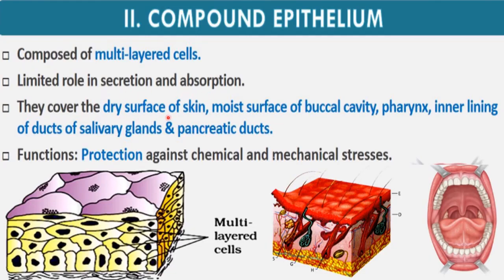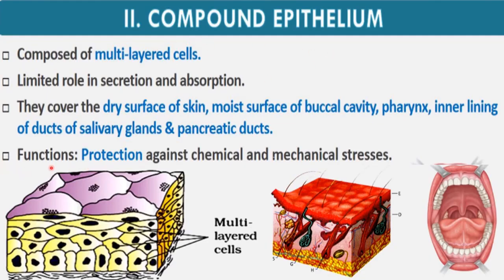They cover the dry surface of skin, okay, and this is our skin. These are different layers of cells present in our skin. So the upper dry surface of skin is covered by compound epithelium. The moist surface of the buccal cavity is also covered by compound epithelium. Then the pharynx, the inner lining of ducts of salivary glands, and pancreatic ducts, all these are covered by compound epithelium.